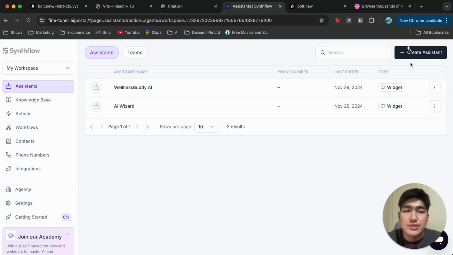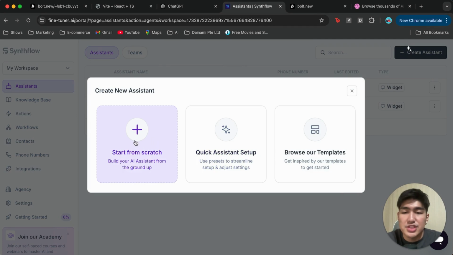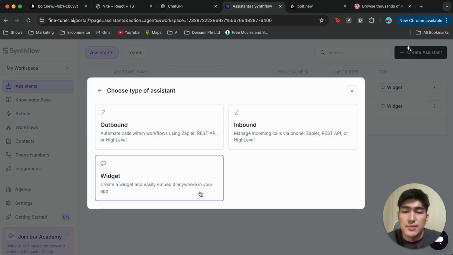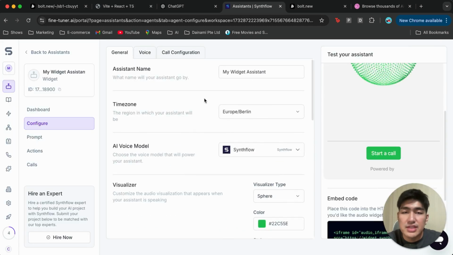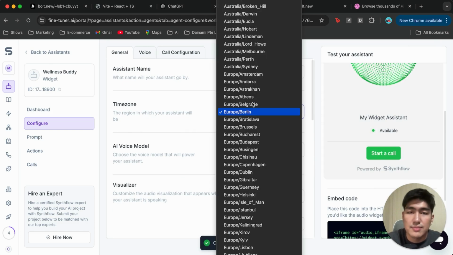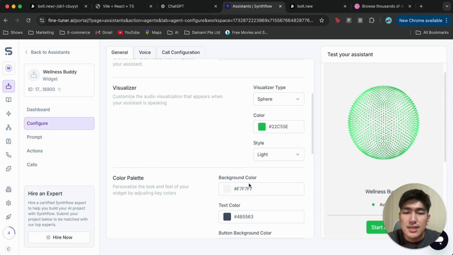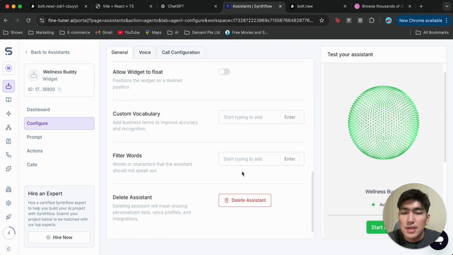assistant. What we're going to do is create a new assistant over here. We can start from scratch, and we're going to choose widget, because we're going to embed it onto our web page later on. Having chosen it, we're going to give it a name. We're going to call this Wellness Buddy. And for the time zone, we can put Asia, Singapore. For the AI voice model, we can just keep it as SynthFlow for now. The color palette, we can just keep the same. And that's all we need to do.